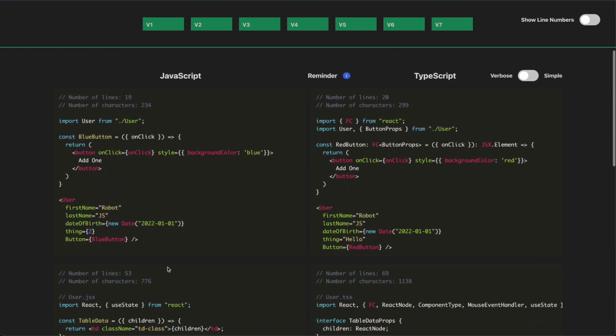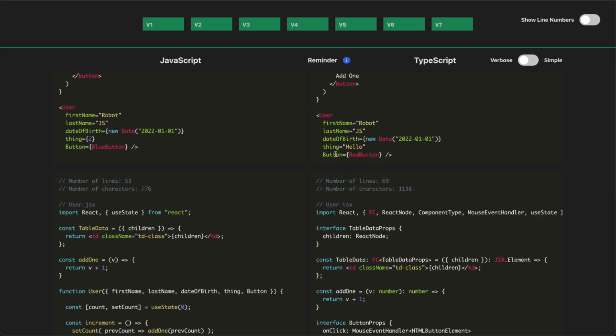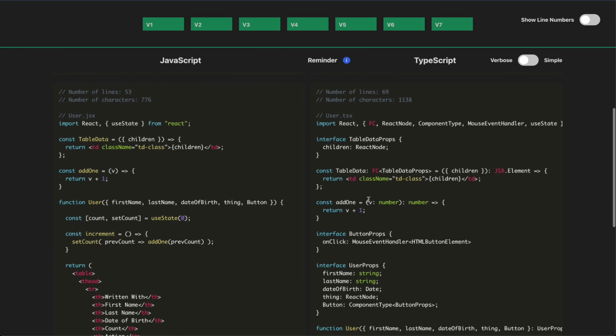So on the right, we needed to make sure that we, again, pass in our thing here, which is the string hello, but we need to update our user props to have thing. But what should thing be? Well, now we have to think about it, because we're in the TypeScript world. Because I didn't want to have some specific type that had button props, as in the case of button, I wanted anything, I used React node instead.